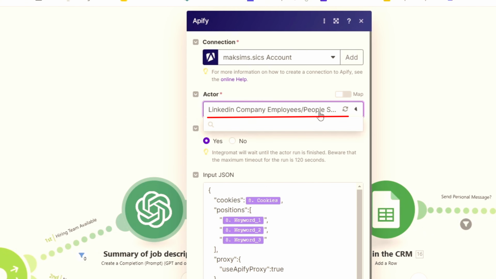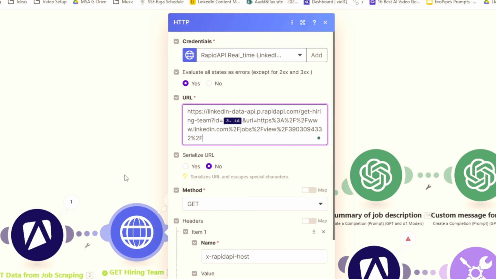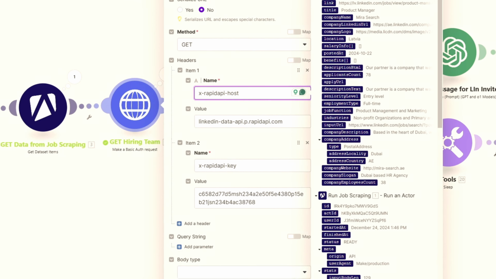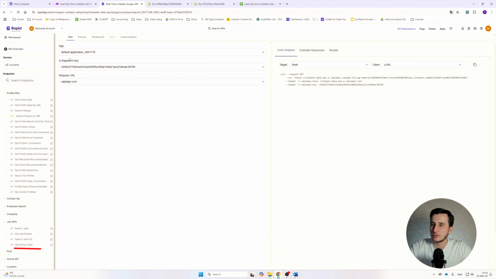But here I'm actually using another scraper in order to scrape the hiring team. And for this one, I'm using real-time LinkedIn Scraper API from rapidapi.com. They don't have their pre-created modules in make.com. That's why we would be just using simple HTTP method with a basic request. And here you would need to connect to the Rapid API. Basically what happens here, I'm providing the custom headers, so there is a specific module, the get hiring team. And by the way, as I mentioned, this particular module doesn't require your cookies, so it relies on the public data. However, since we're using the job ID, job publications are always public, so there will be no problem with the cookies, and we don't actually need it here.